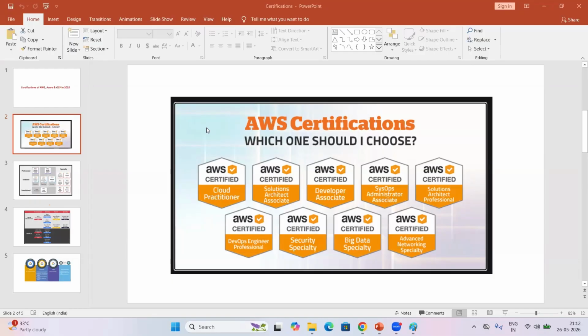Ram, I think I missed one point of what we were discussing. You discussed that the AWS Certified Solution Architect Associate is one of the must-have, important things. And since our course is DevOps centric, we have to go with the AWS Certified DevOps Engineer Professional, right? Ultimate goal. Different DevOps certifications are available, like CKA, the Certified Kubernetes Administrator. That is different. This is not required actually.